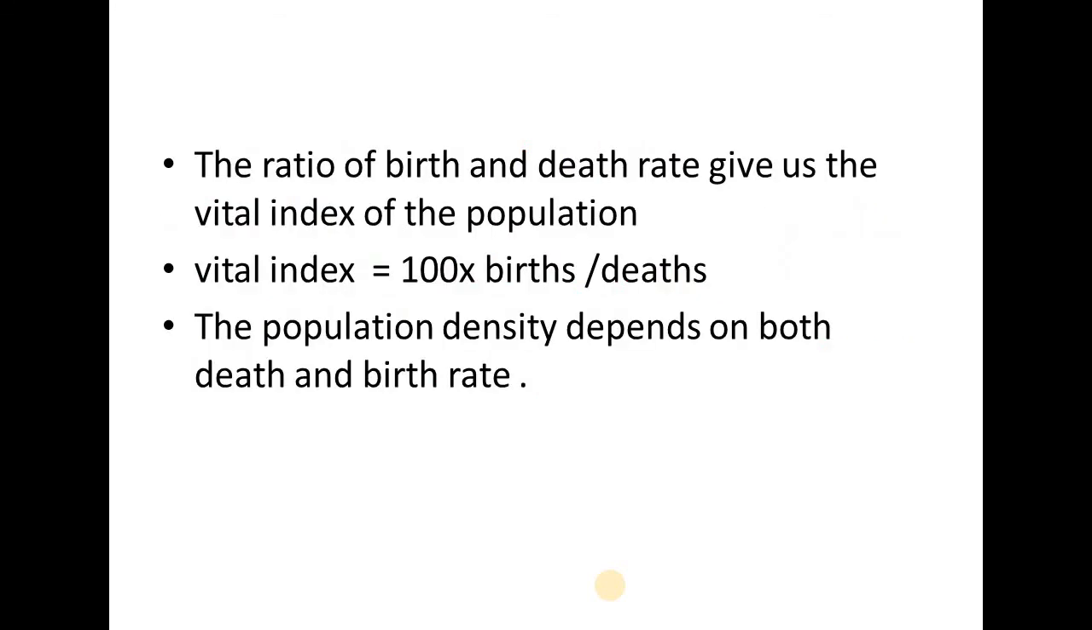Next, the ratio of birth and death rate gives us the vital index of a population. That is what is meant by vital index. Vital index means the ratio of birth and death rate. Vital index is calculated as 100 into births divided by deaths. So the population density depends on both the natality and mortality rate, that is, the birth and death rate.